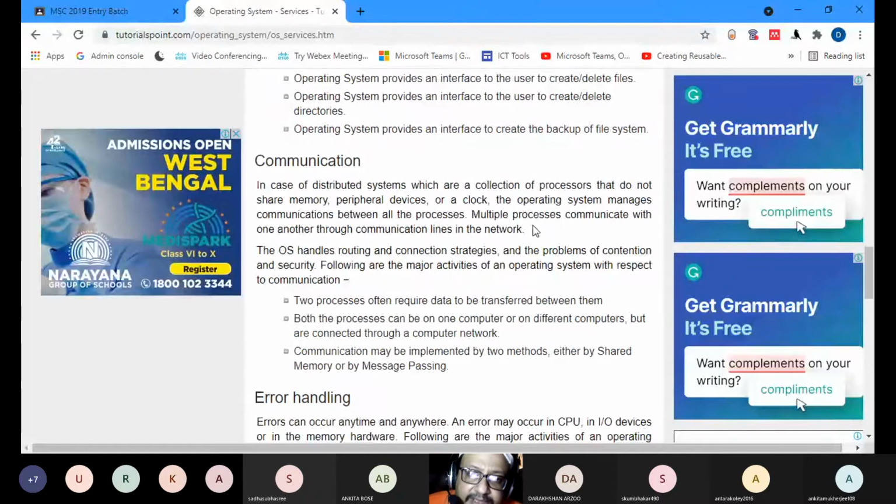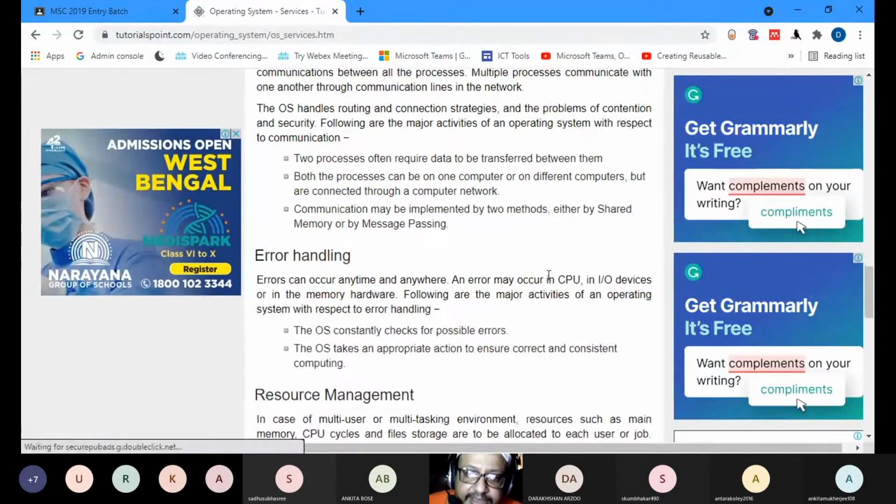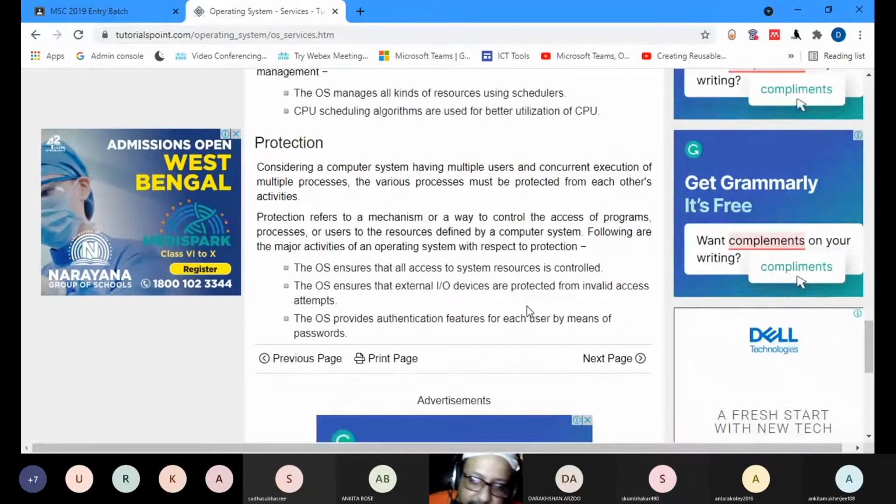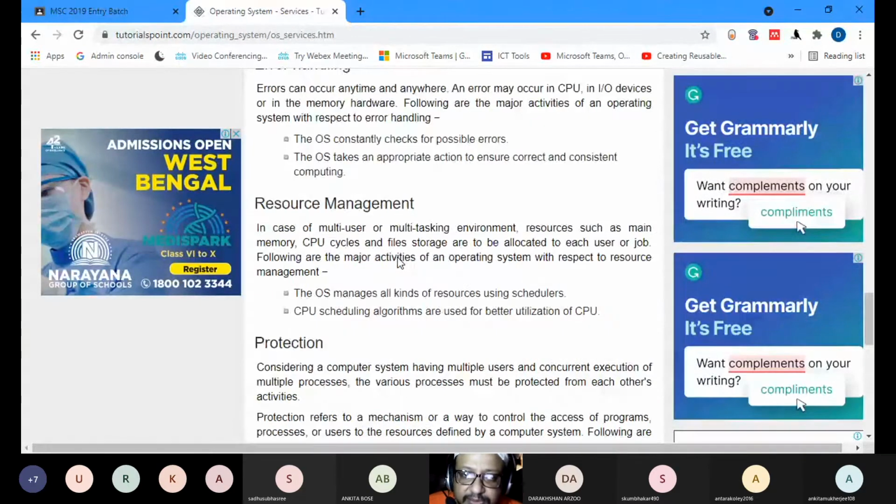Then the operating system can be used for communication, like we are using it. Then error handling: it checks for errors which are happening. Then it says that your software is not updated, so you update your software. Then resource management. In case of multi-user or multitasking, which user gets how much of the computer's resources is decided by the operating system. Then, of course, protection: the virus, antivirus, Windows real-time protection. You have all these things working together.